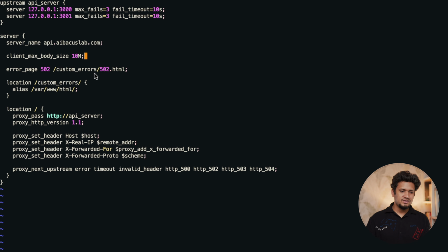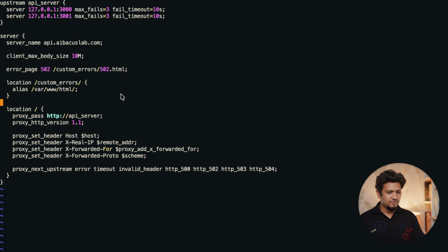Here, more configuration: the maximum body size which can be sent as JSON will be 10 megabytes. If there is an error page, it will go to the location of custom errors and then 502.html. You remember we have created 502 HTML. Whenever service is not available, it will go to this page rather than showing the Nginx default messages. And I have defined the custom error location, which will be an alias of var www.html, the folder that we have just seen earlier in the video.